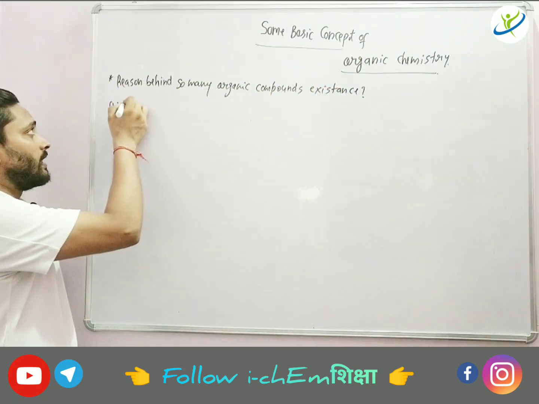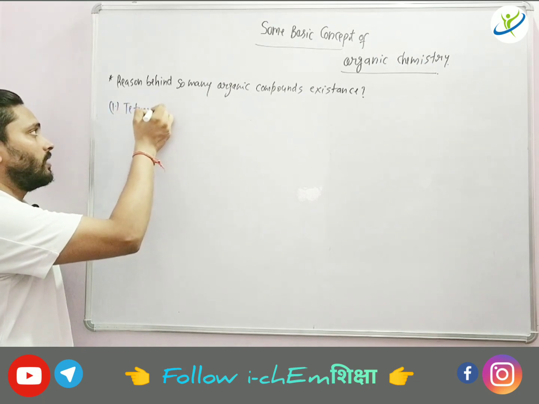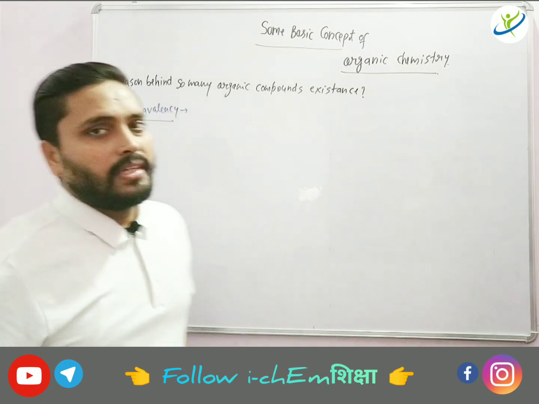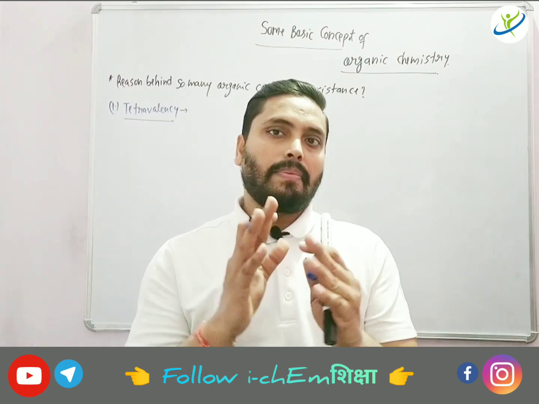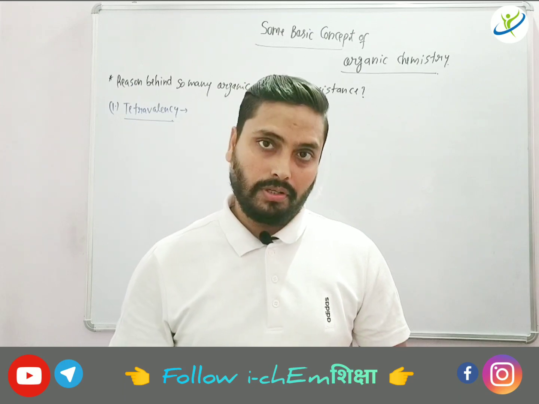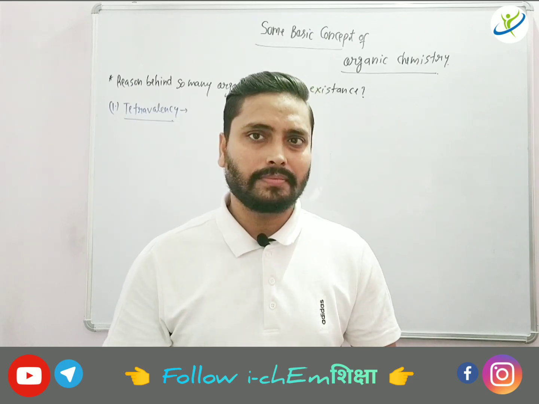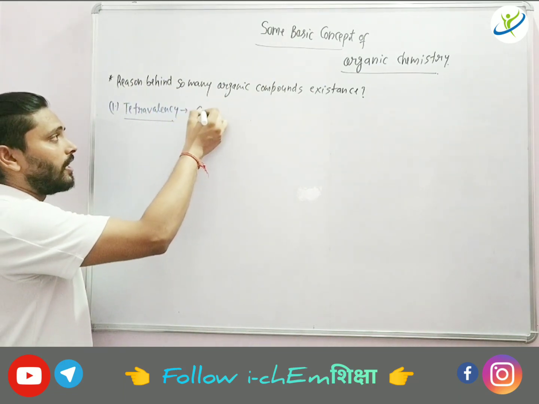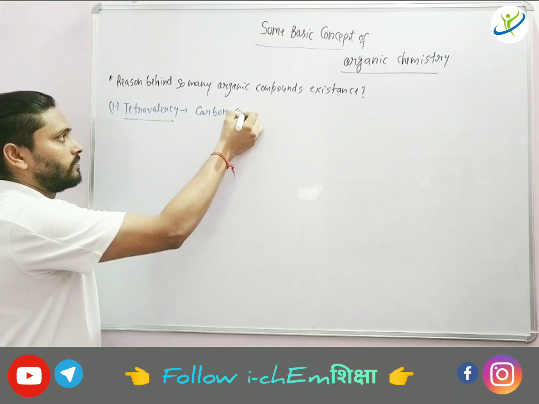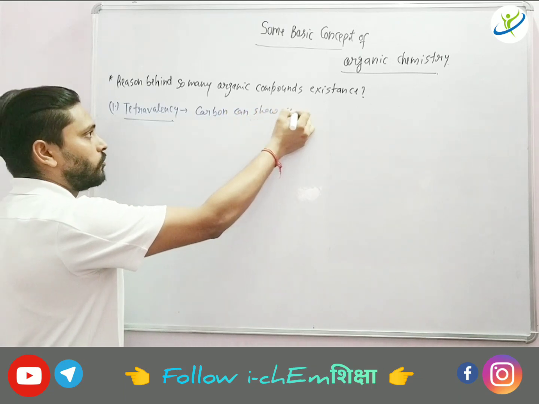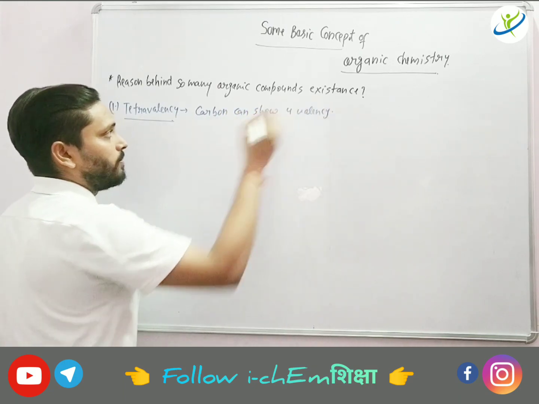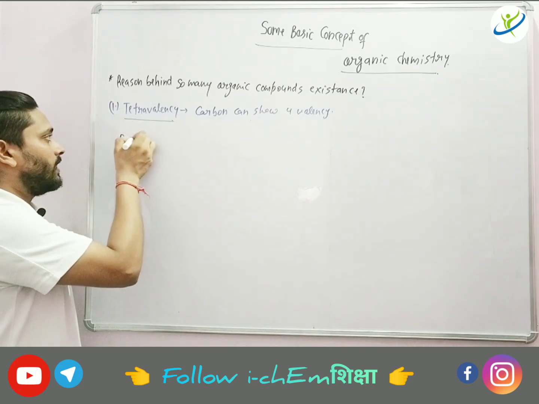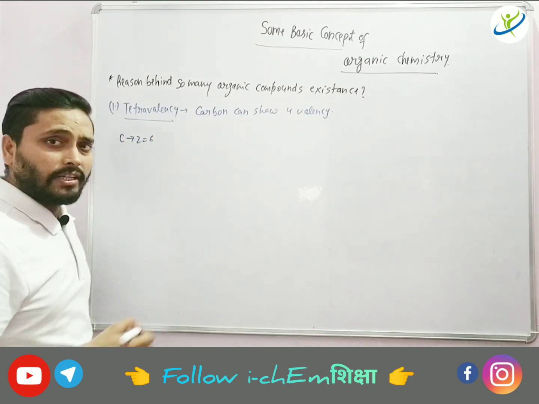Number one reason is tetravalency. Tetravalency. What is tetravalency? Tetra means 4 and valency means the capacity of any atom to form the bond or the number of valence electron present. So here you can see that carbon can show 4 valency. What is the meaning of this one? We can understand. If we see carbon, its Z is 6, atomic number is 6.